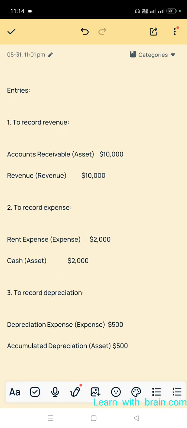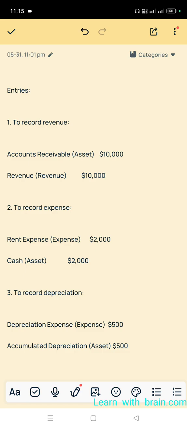Next, entries. How do we record entries for this? To record revenue in the income statement, the journal entry is: accounts receivable account debit, revenue account credit. Why do we debit accounts receivable?